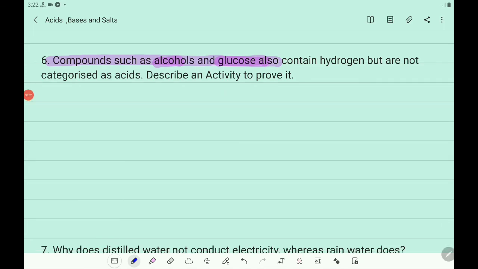Write the activity. Take solutions of alcohols, glucose in a beaker.